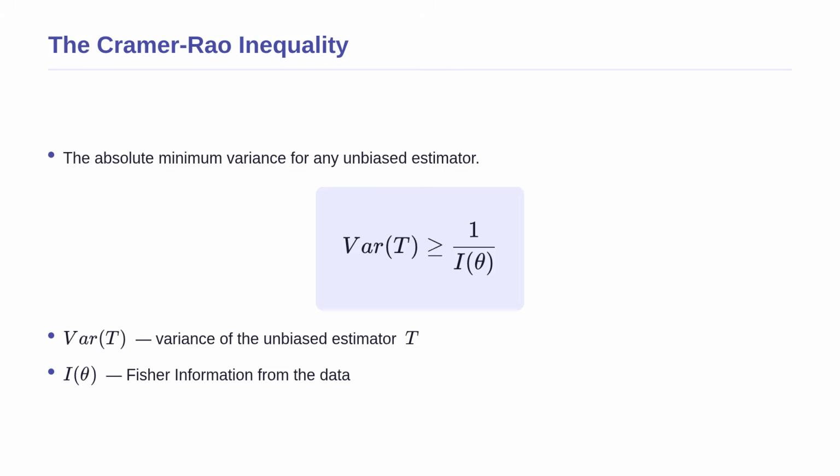Now that we have quantified the information in our data, we can state the main theorem. This is the Cramer-Rao inequality. It mathematically proves that the variance of any unbiased estimator, which we call T, will always be greater than or equal to 1 divided by the Fisher information. In the simplest possible terms, this formula tells us that the amount of wobble in your guesses can never be smaller than the inverse of the clues provided by your data. If your data gives you very little information, your minimum possible error will inevitably be very large. If information increases, the minimum variance decreases.